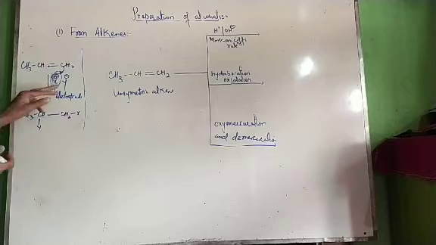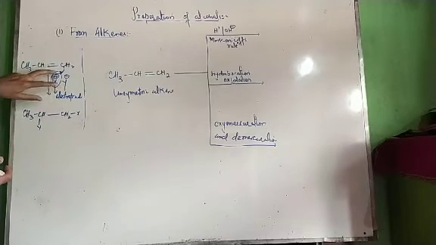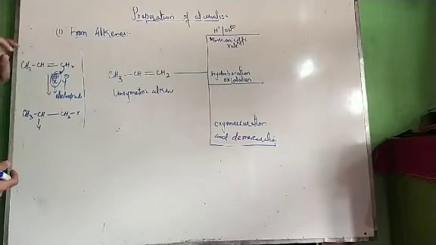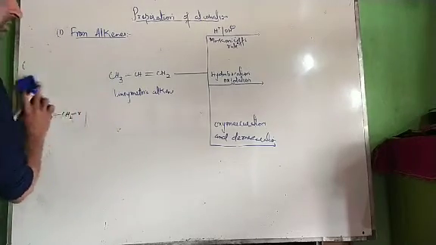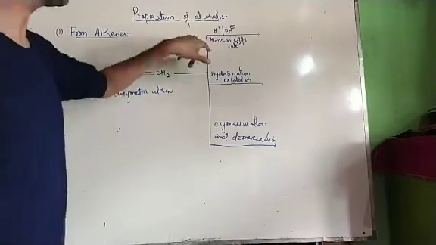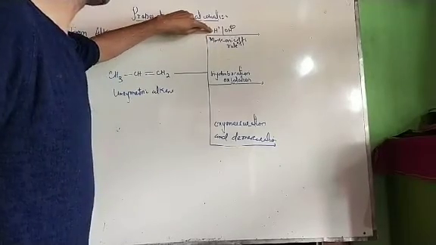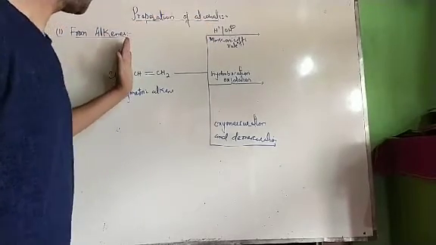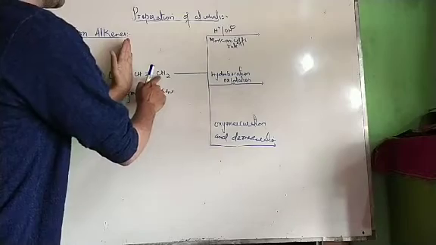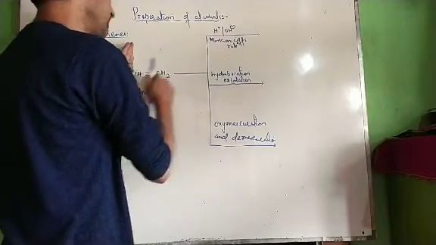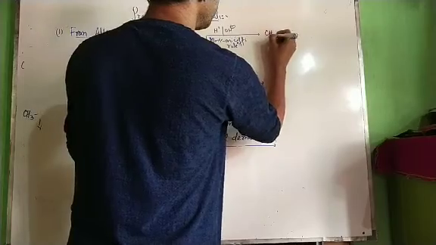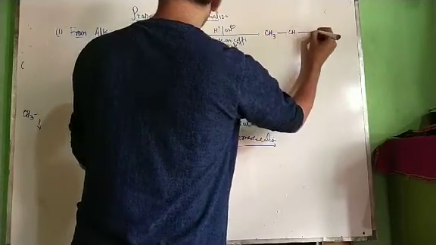Now this is the actual rule: the electrophilic part adds to that carbon atom, not H positive, which is written in certain books. Now see, in case of water, what is our electrophilic part? It is the H positive part. To which carbon will it add? It will add to that carbon atom which has more hydrogen atoms. Means hydrogen will add over here and OH will add over here. That is CH3, CH, CH2.